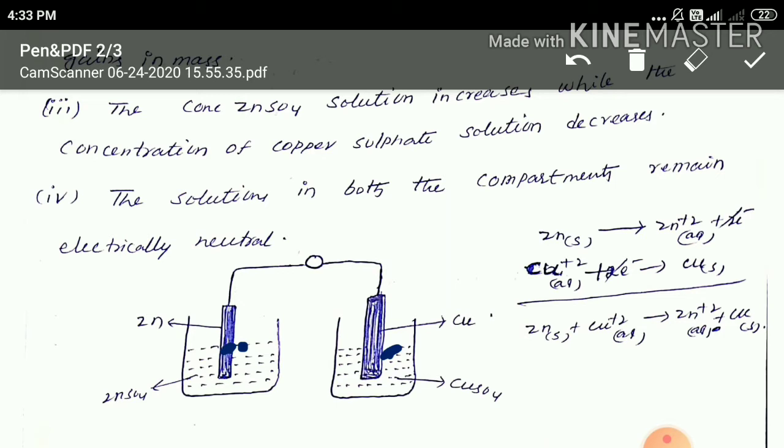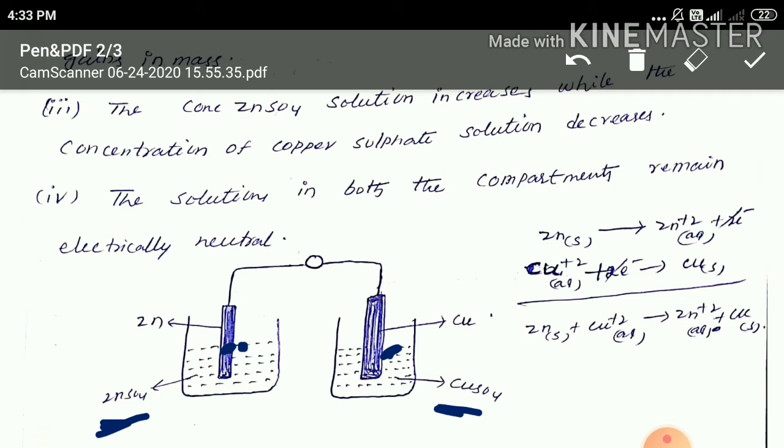Next, the zinc sulfate, that means the concentration of zinc sulfate solution increases while the concentration of copper sulfate solution decreases. Here, this is the zinc sulfate solution, and this is the copper sulfate solution. The concentration of zinc sulfate solution increases, and the concentration of copper sulfate solution decreases.